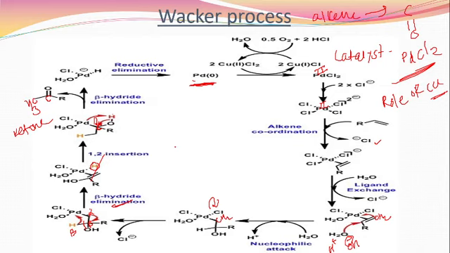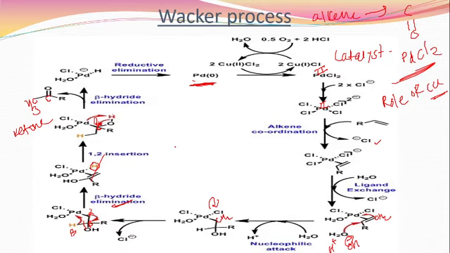Okay, this is about the Wacker process. In the first step, what happened? Palladium is converted to palladium dichloride, that is, palladium in the 0 oxidation state is converted to the +2 oxidation state by using copper. In this case, copper having +2 oxidation state is converted to +1, for the conversion of palladium 0 to palladium 2.